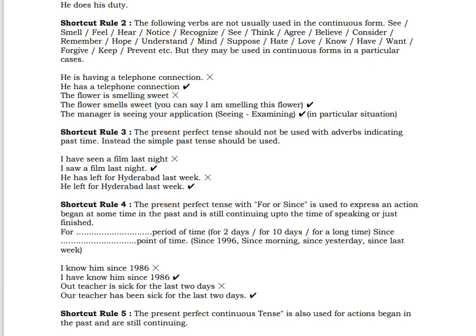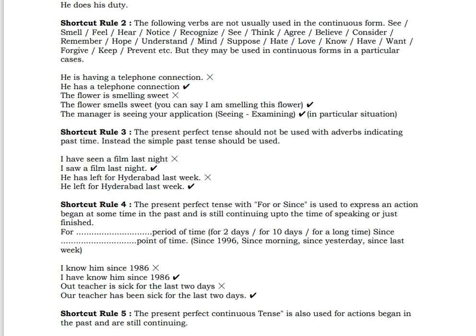Also understand, hope, mind, suppose, hate. I hate her. I love her. Know, have, want. Quite often you don't say "I am loving her"; you just say "I love her". Forgive, keep, prevent, etc. But they may be used in continuous forms in particular cases only, in rare cases.